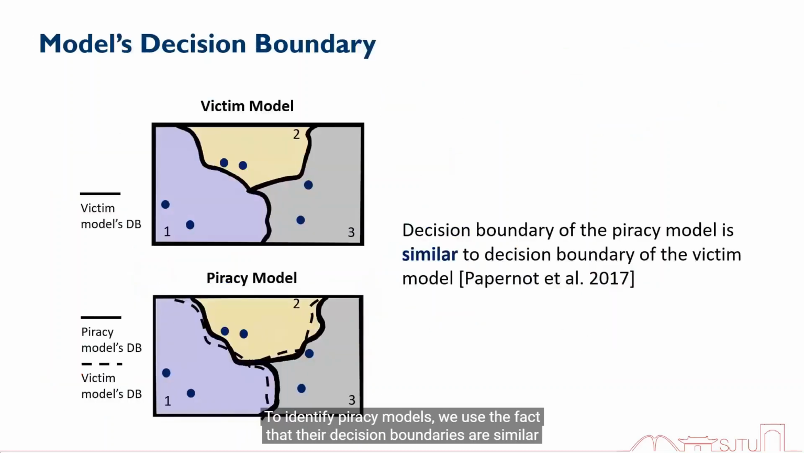To identify piracy models, we used the fact that their decision boundaries are similar to the victim's, which is a precondition for their similar performance. So we concentrate on fingerprinting models' decision boundary in a black box way.